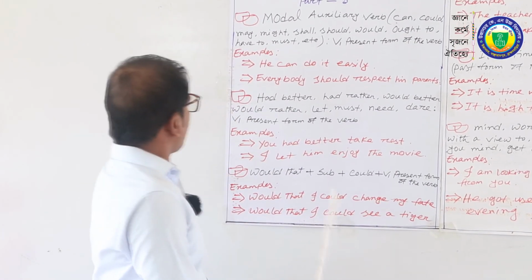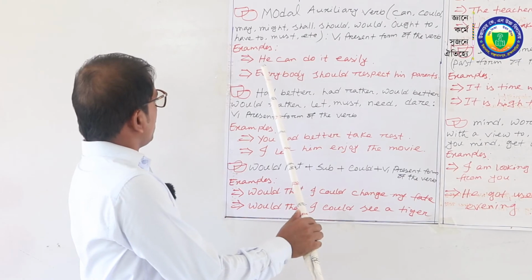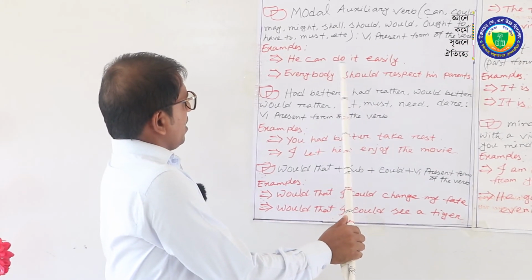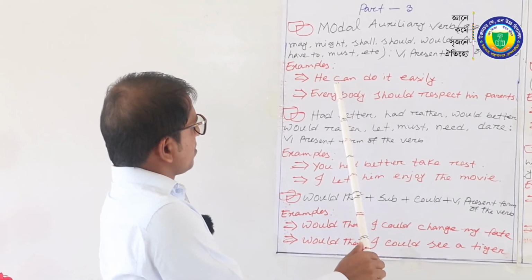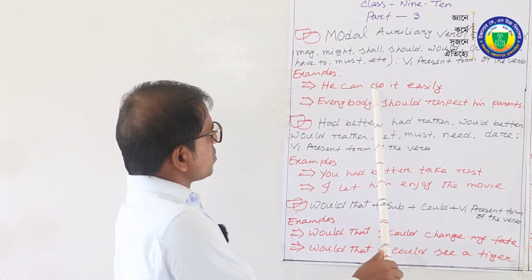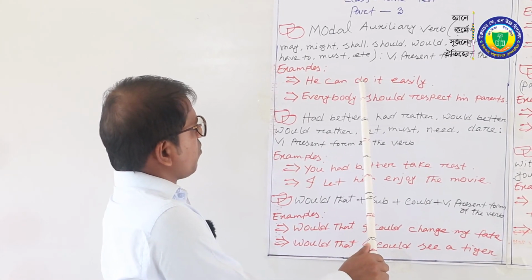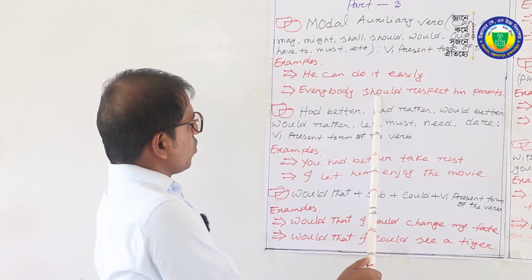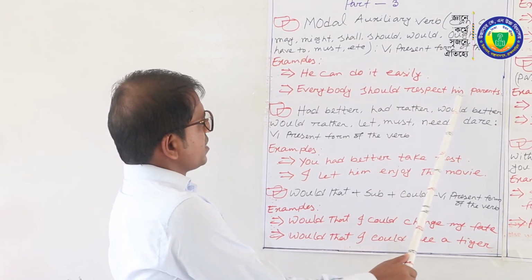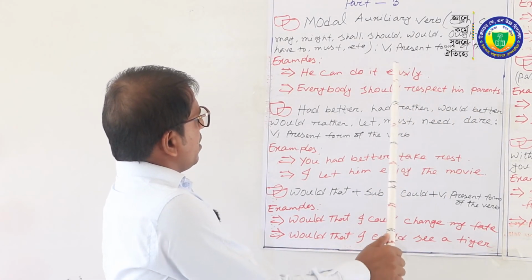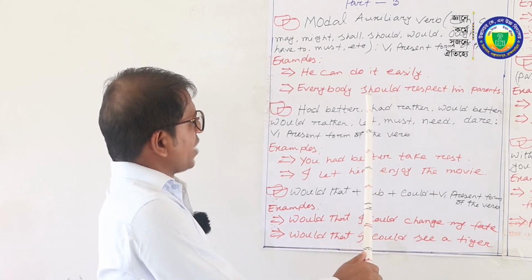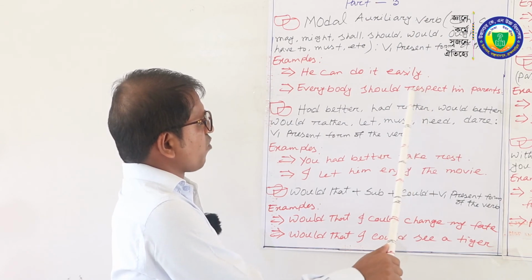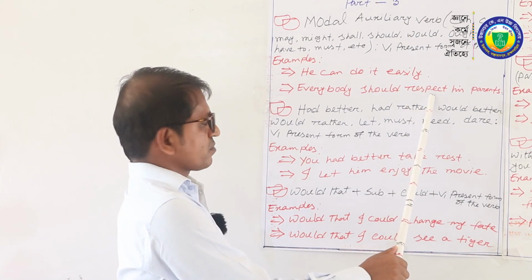Let's see, for example, the first one. He can do it easily. Here is can, so we have to use do, the base form of the verb. Second one, everybody should respect his parents. The modal auxiliary verb should has been used in this sentence. We have to use the base form of the verb respect.